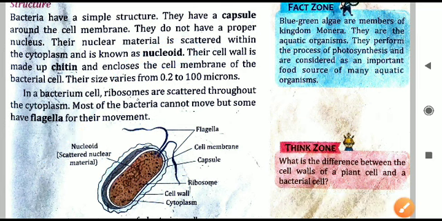After that, the cell wall is made up of a certain substance. This is a pigment, that you have to learn. The cell wall of bacteria is made up of chitin. One word questions will be important now, so mark this alongside what I am asking you to learn. So the cell wall of bacteria is made up of what? It is made up of chitin. So the question we can ask: name the pigment which is present in the cell wall of bacteria. Answer you will tell, it is chitin. So the pronunciation is chitin.